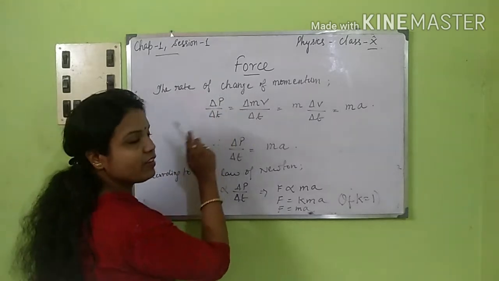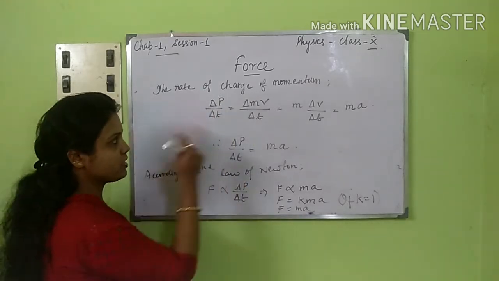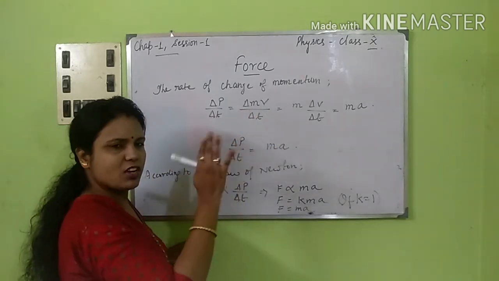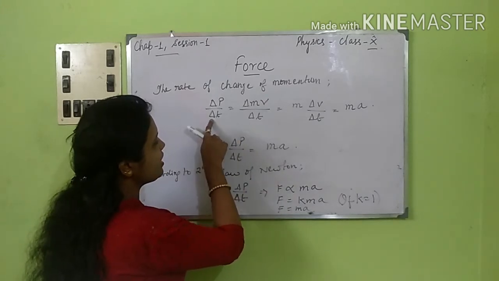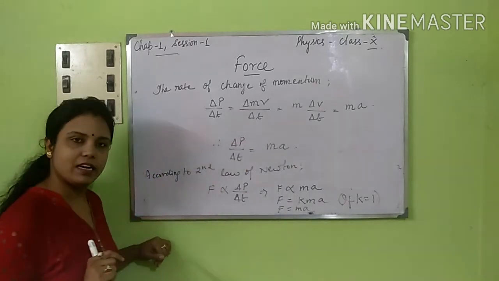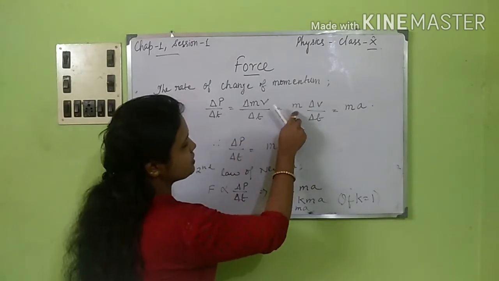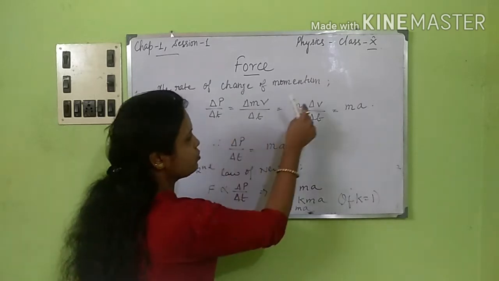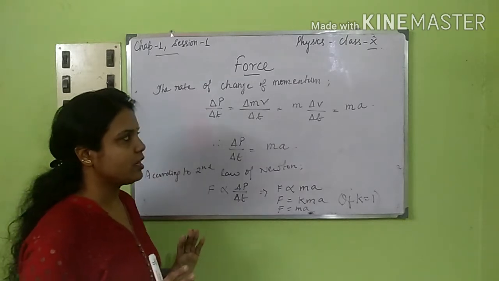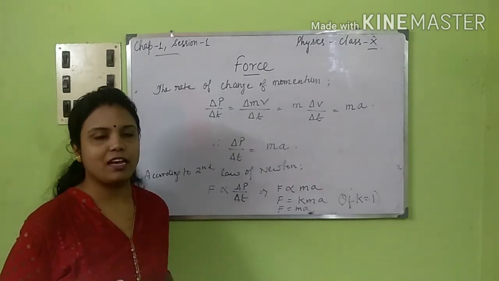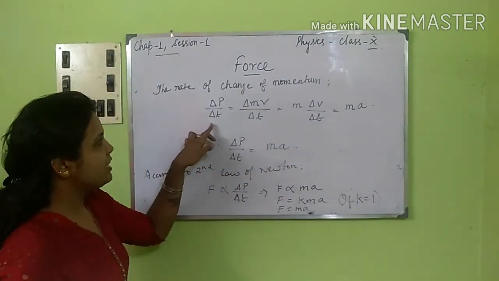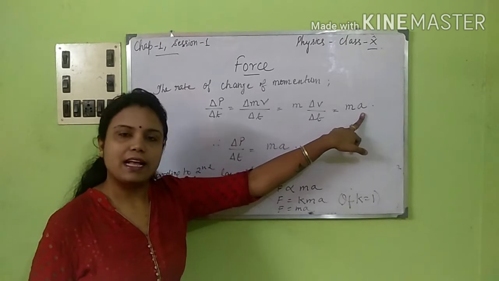Now delta P, we have already seen, is the change in momentum, delta m into v, where mass is constant. So we are dividing this delta P by delta T, so obviously here also we have to divide by delta T. Now take the mass out because it is a constant, and we get delta V by delta T. We already know the definition of acceleration as change in velocity by the time taken. So we get m into acceleration. So delta P by delta T is equal to mass into acceleration.